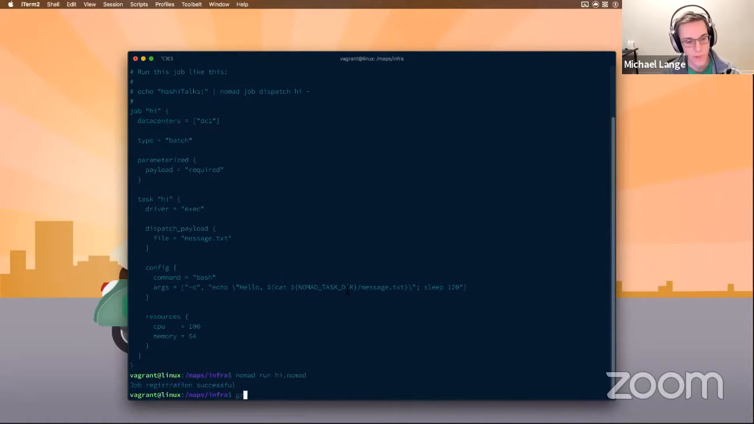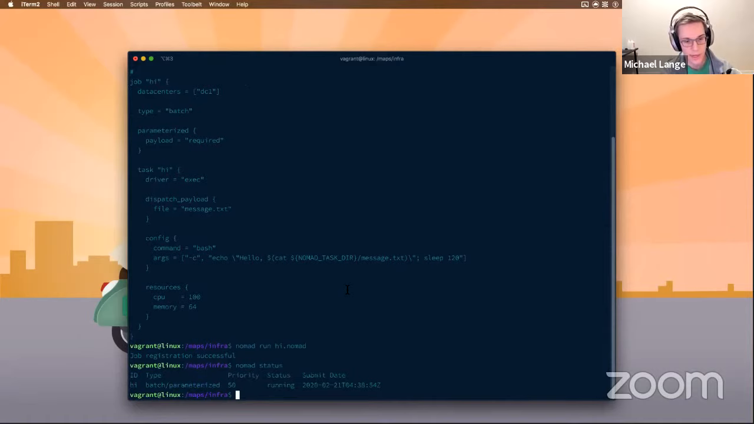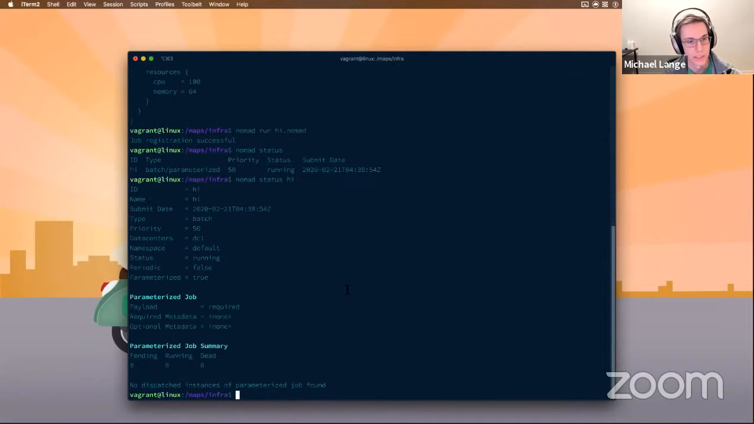Registration successful. So now if I do Nomad status, I will see that I have one parameterized job. And then if I do Nomad status hi, you can see that this is parameterized. You can see it says payload required, like the job spec. And then the job summary, 0 pending, 0 running, 0 dead. And that's because we haven't dispatched anything yet.